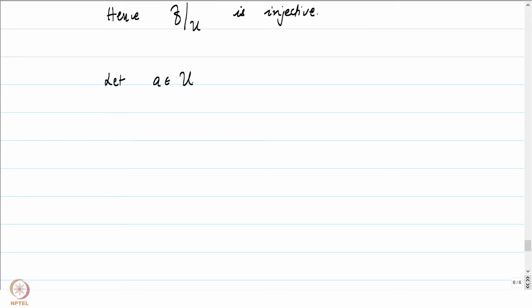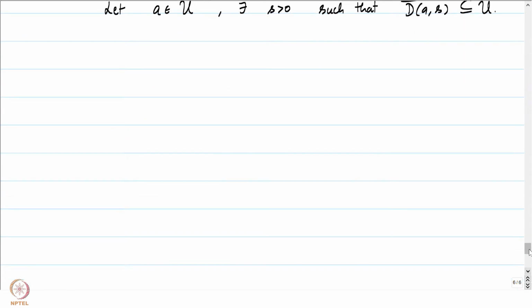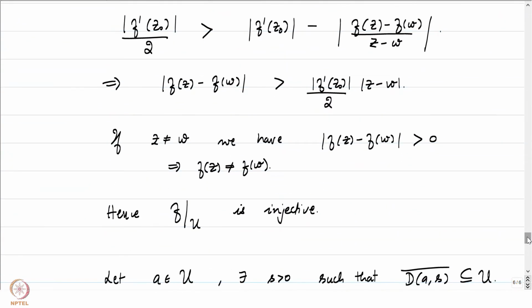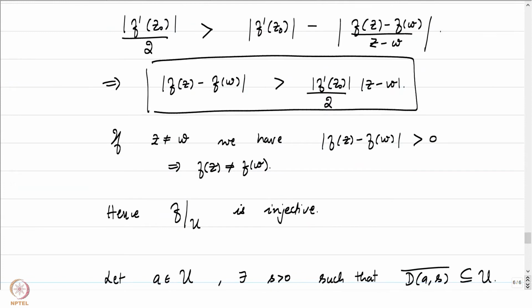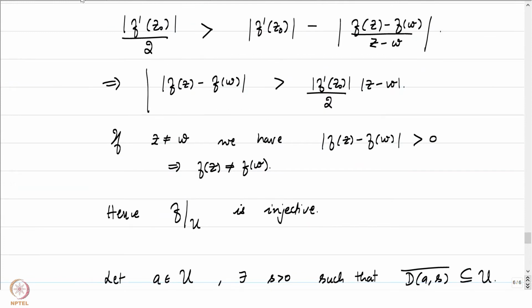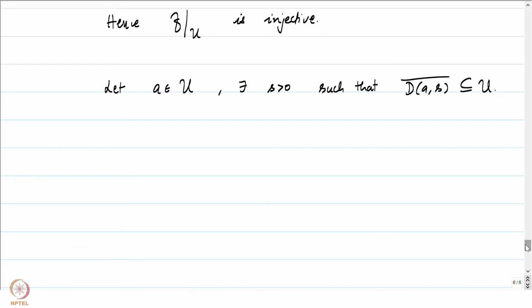Right. So if a is some point, then U being an open set, there exists some s greater than 0 such that the closure of the disk of radius s around a is contained in U. Now let's apply our conclusion that we had earlier to the points on the boundary of the disk of radius s around a and the point a.